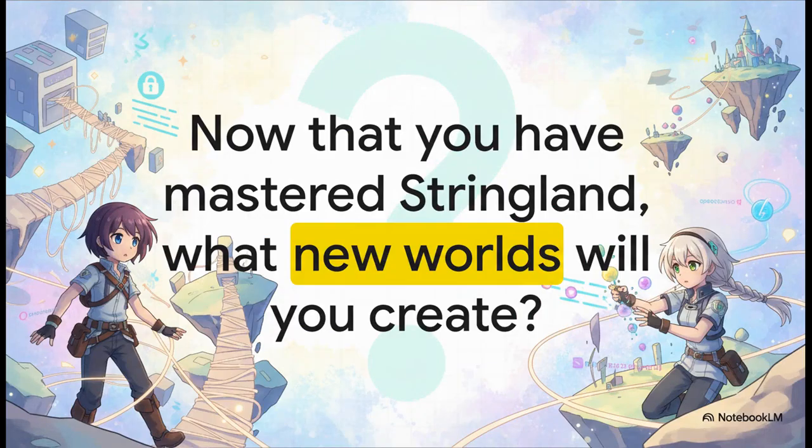Pip's journey has given them the tools to navigate, understand, and create within this world of strings. They've learned that unbreakable rule of immutability and the powerful magic of operations and methods. So the real final question is for you. Now that you understand Stringland, what new worlds will you create?